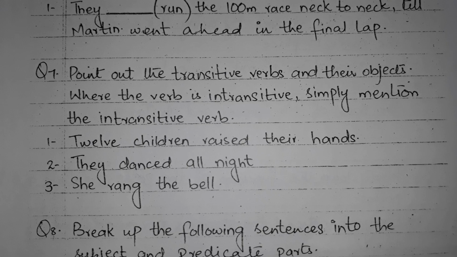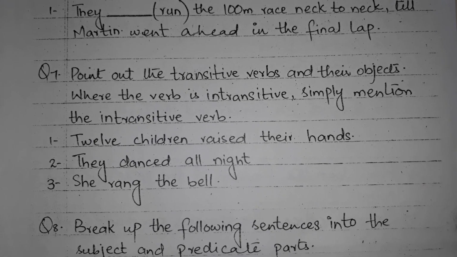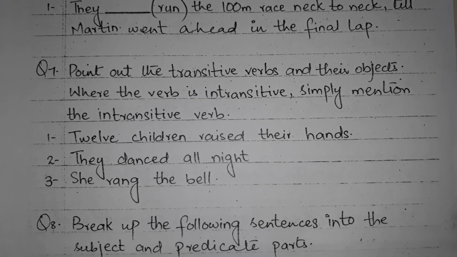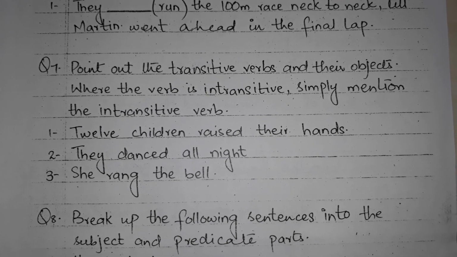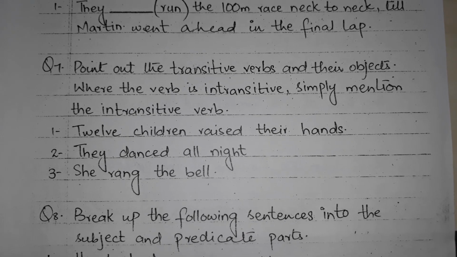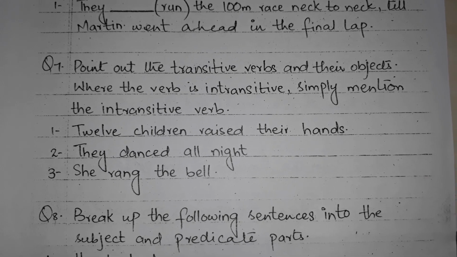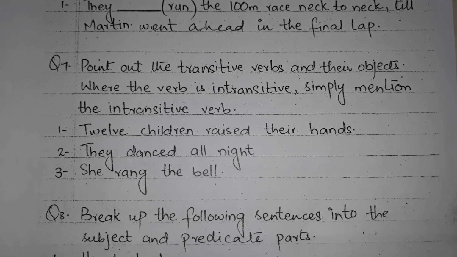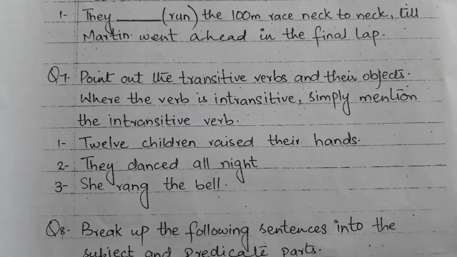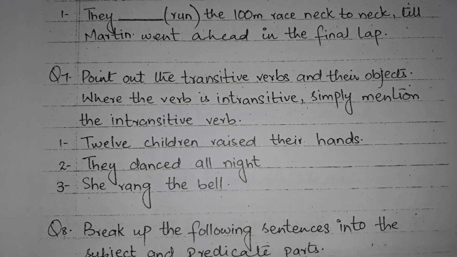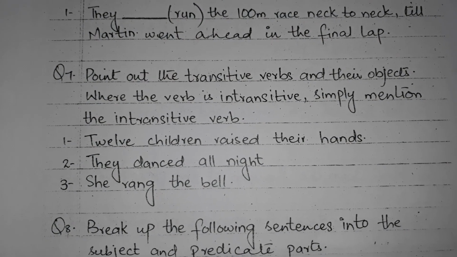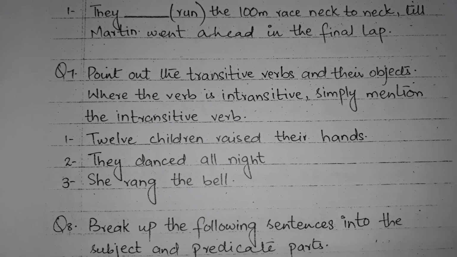Question number 7 is point out the transitive verbs and their objects. Where the verb is intransitive, simply mention the intransitive verb. Students, a verb which has an object is known as a transitive verb. A verb that does not need an object to complete its action is an intransitive verb.